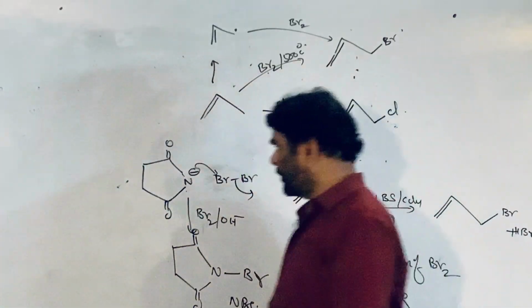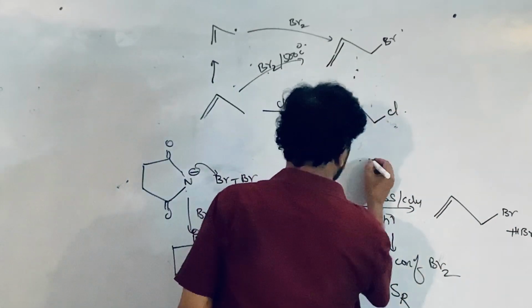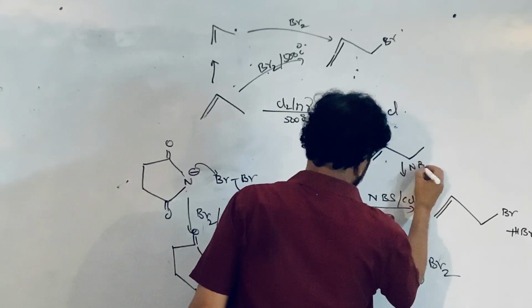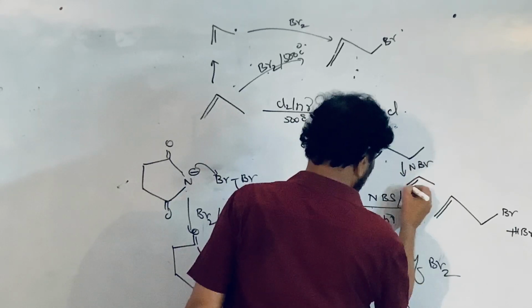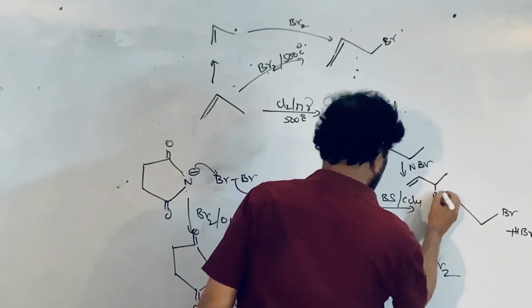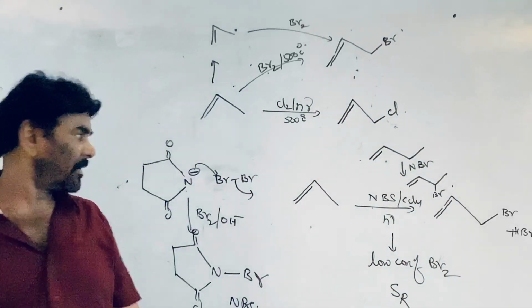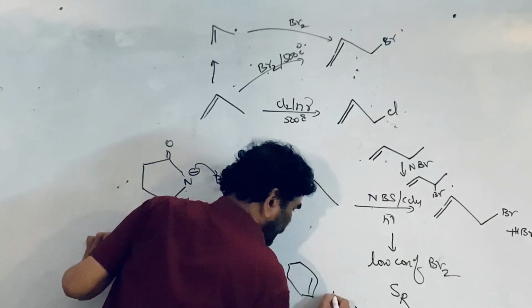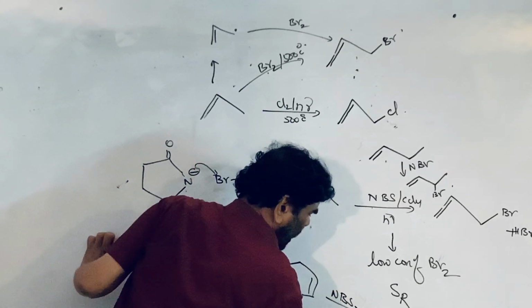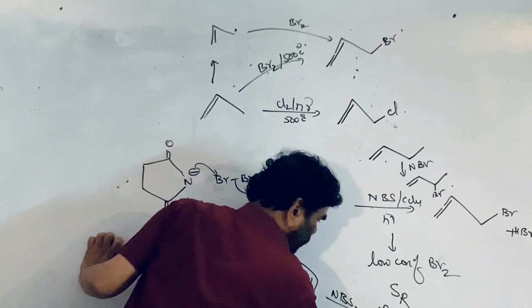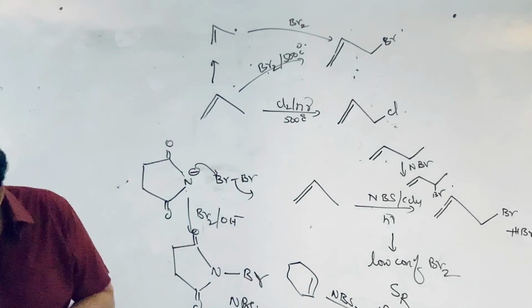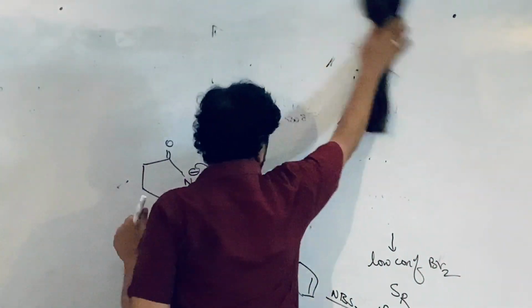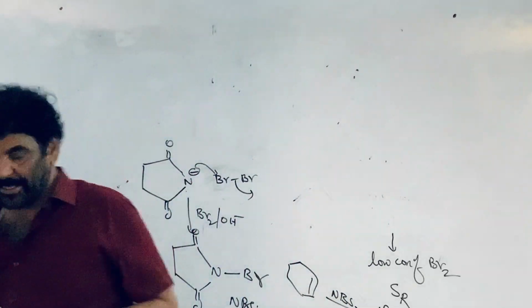If you treat any alkene with NBS under these conditions, bromine is introduced at the allylic position. So if this is cyclohexene, with NBS, bromine is introduced at the allylic position by the same mechanism. So it is not only allylic, it is also benzylic. NBS is a benzylic and allylic brominating agent.